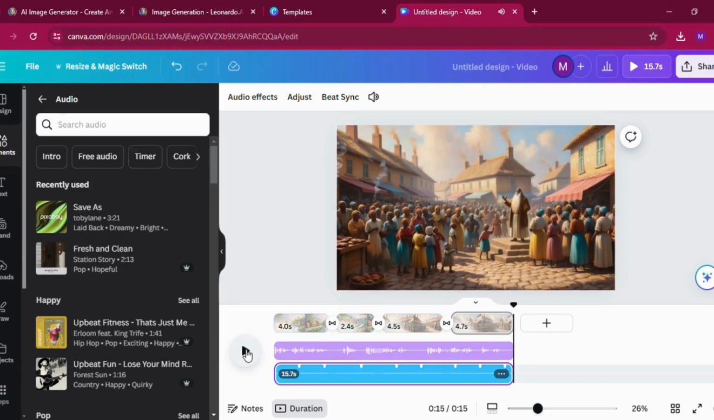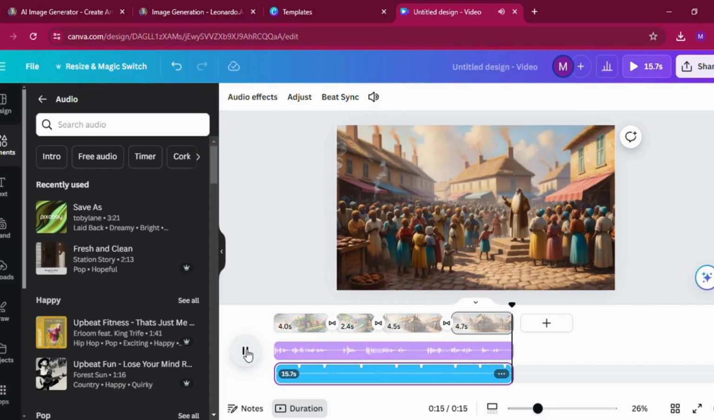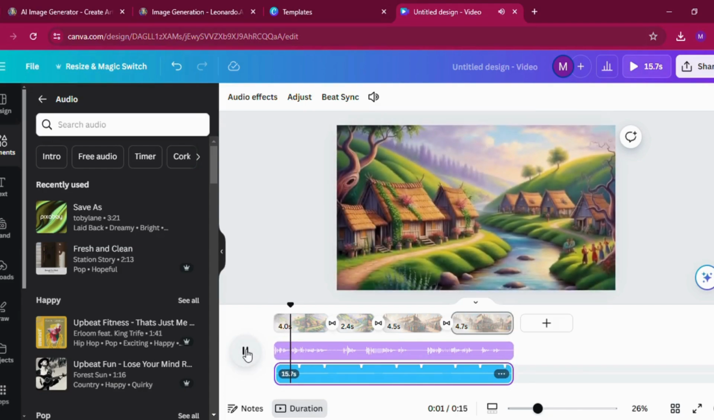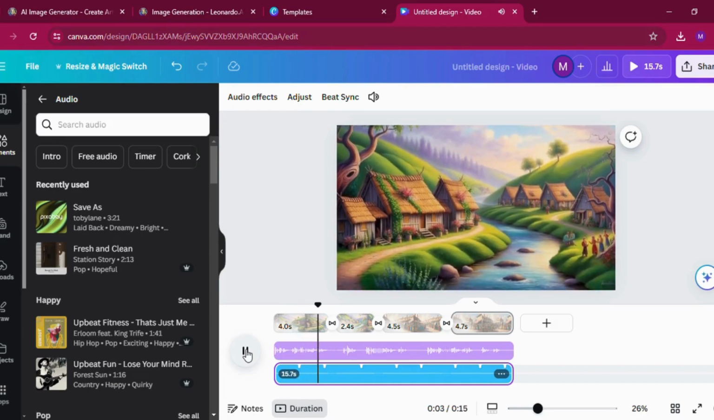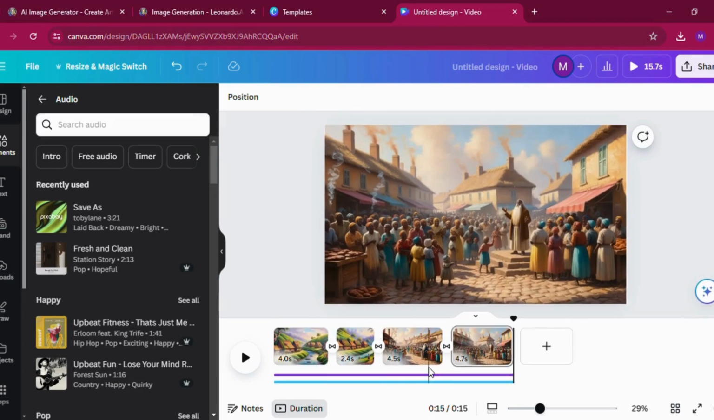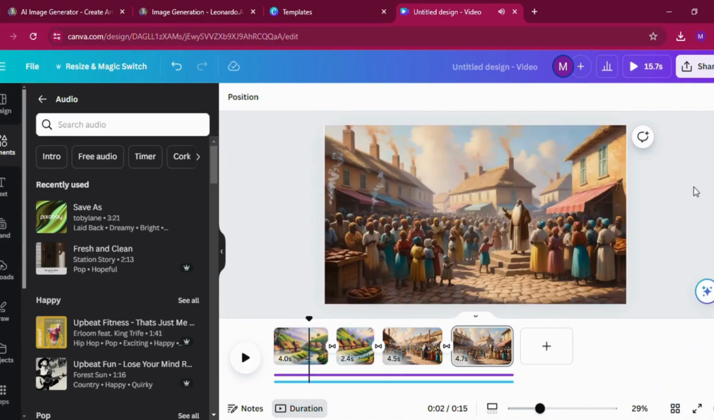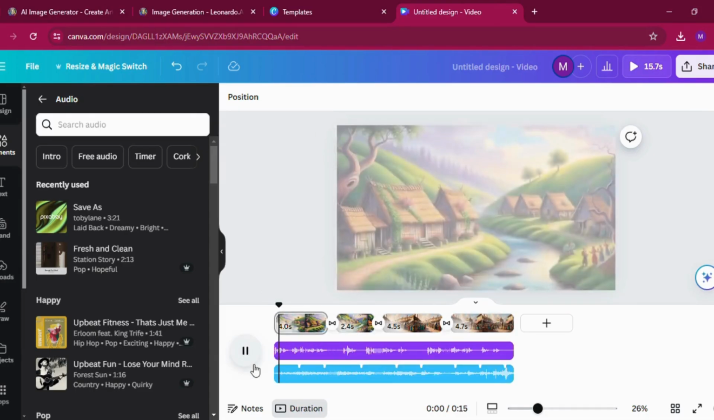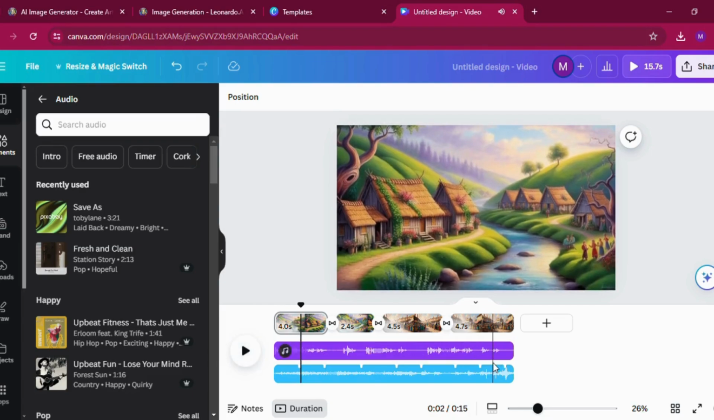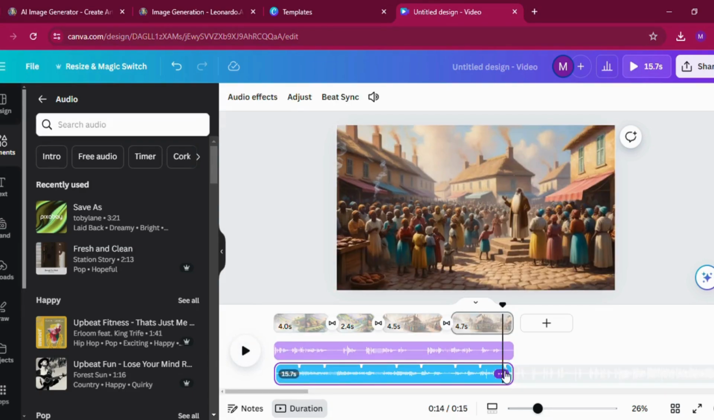Now make sure your music is not overpowering your storytelling, so keep it at a very low sound. For this video I have put it at only 2. You would want to watch the whole video just to ensure that the music will not overpower the storytelling at a later stage within the video. So our video is now ready to watch.